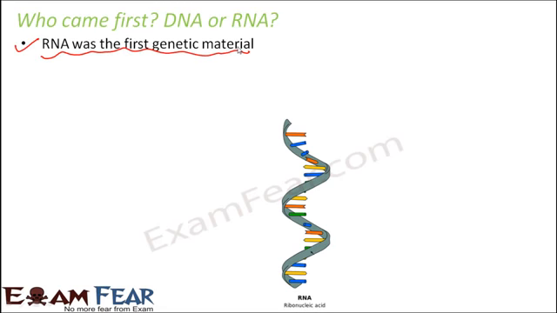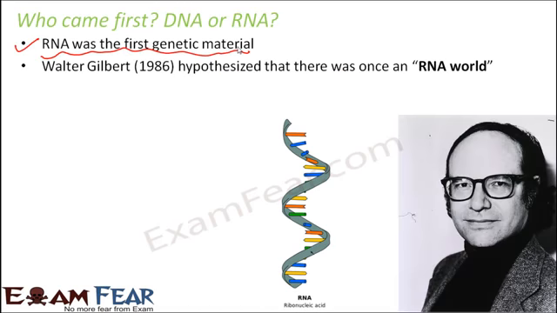Now, how do we know that RNA came first? It was a famous scientist named Walter Gilbert, somewhere around 1986, who gave a hypothesis saying that once upon a time, there existed something called RNA world, where no DNA existed, it was all RNA.